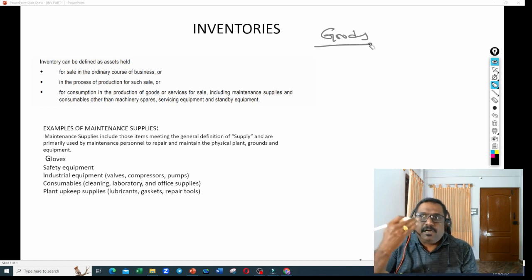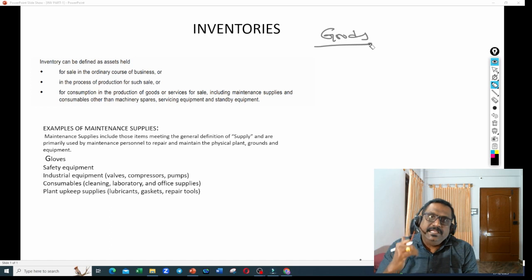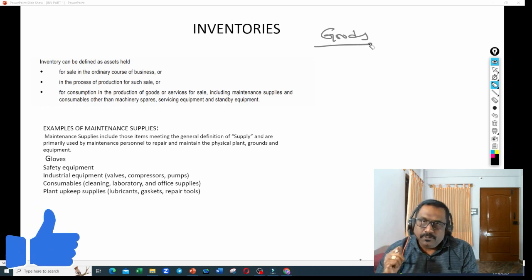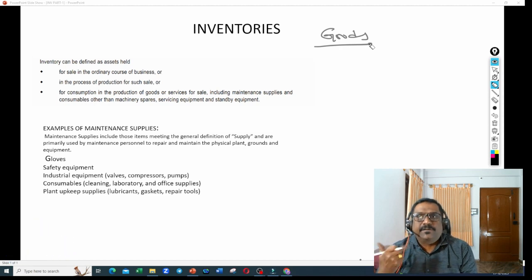If I start buying buildings for the purpose of resale, those buildings are my goods. If I start buying land for the purpose of resale, those lands are my goods. So any article for that matter purchased by the business for the purpose of resale is known as goods.